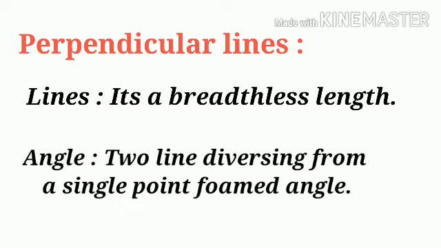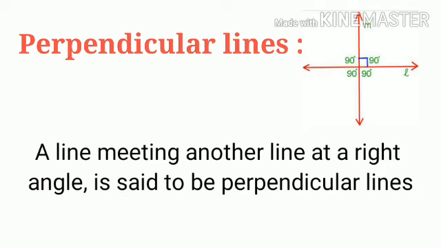Perpendicular lines. Before we define perpendicular lines, we need to define lines and angle. We just defined a line as a breadthless length. Angle. Two lines diverging from a single point form an angle. Let us define perpendicular lines.